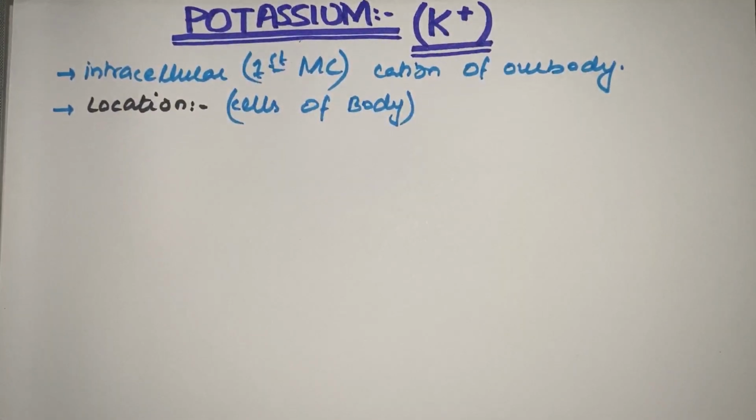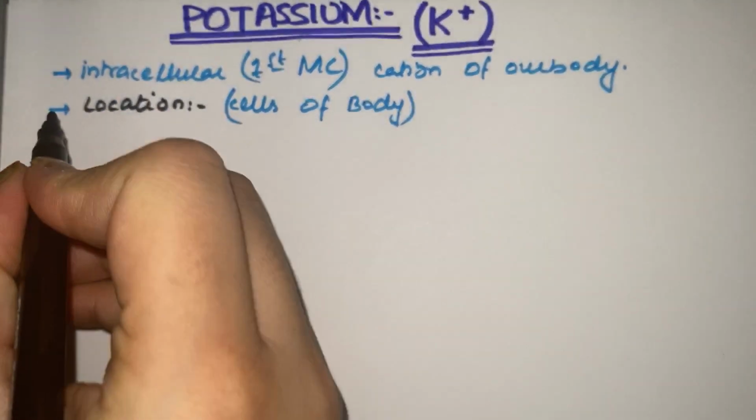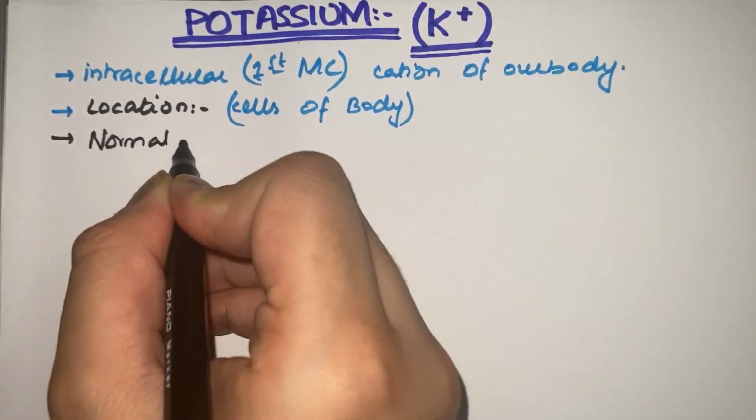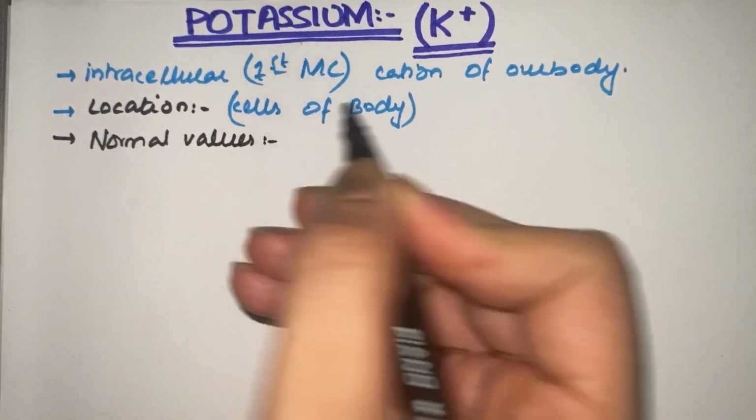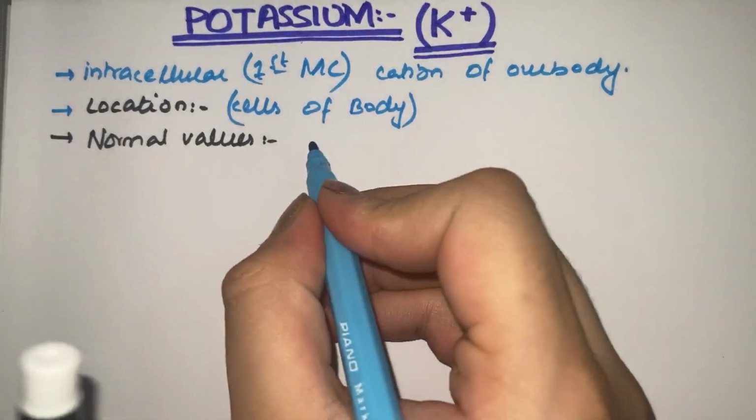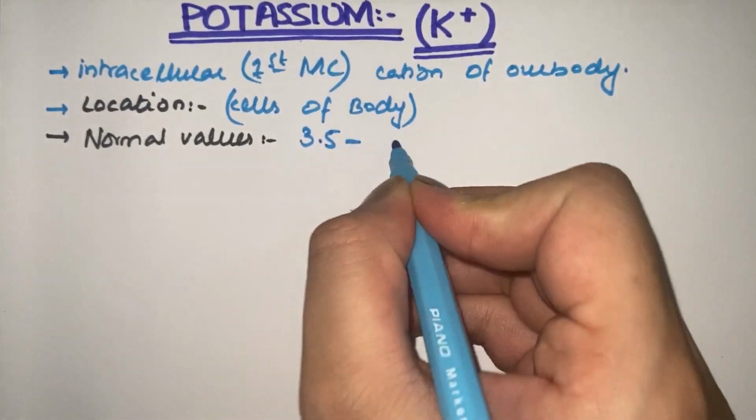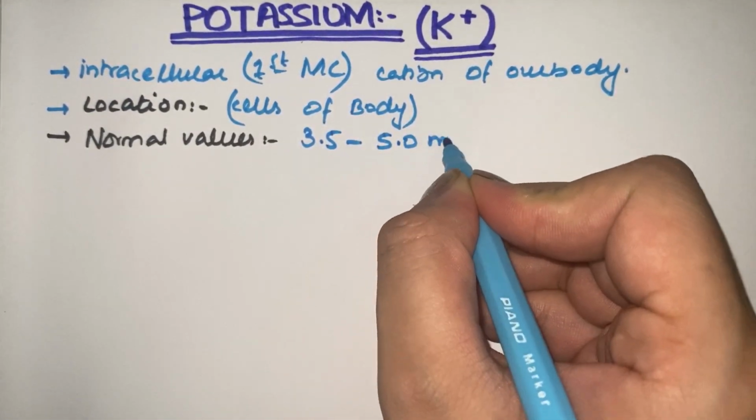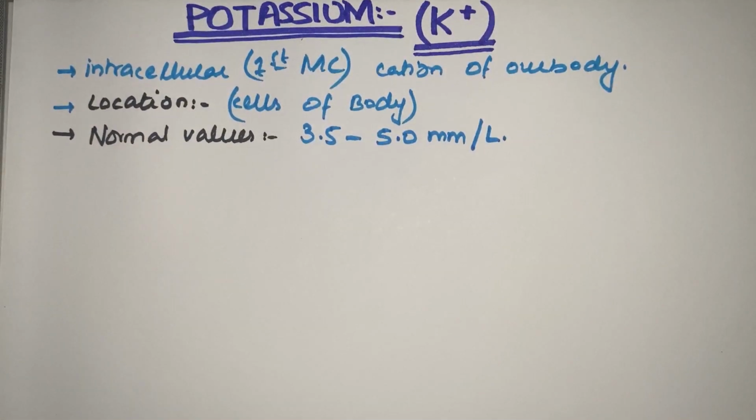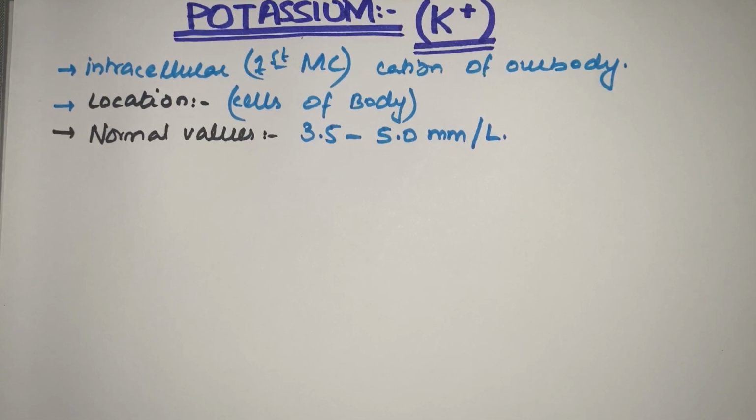Now we'll discuss some basic introductions, that is, its normal values. It's 3.5 to 5 milliequivalents per liter. So you can write 3.5 to 5 millimole or milliequivalent per liter. These are its normal values.